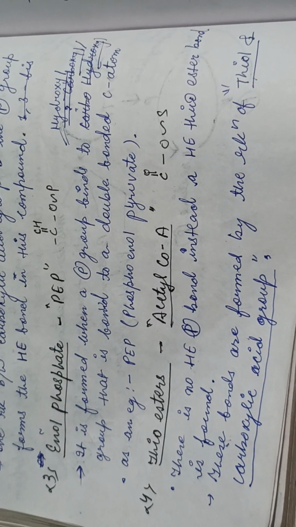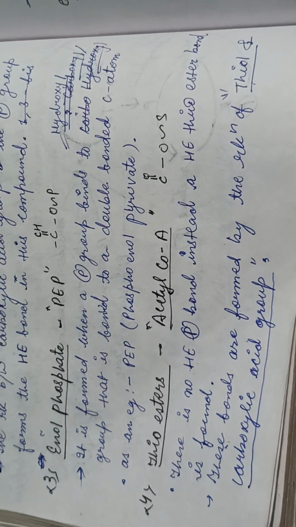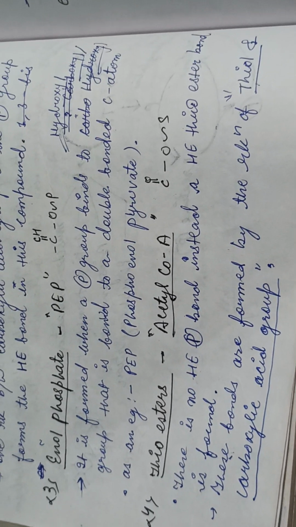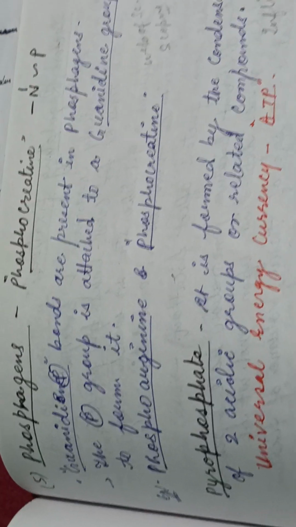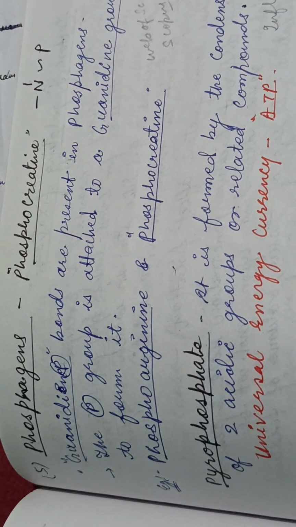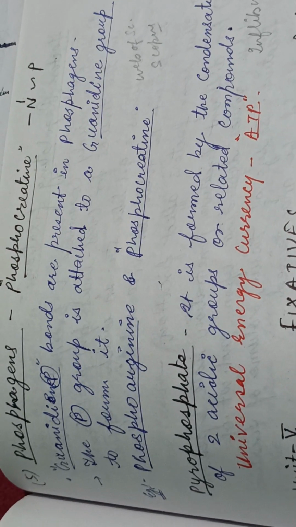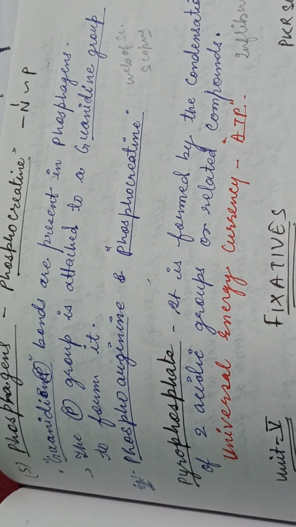Thioester, acetyl coenzyme A: there is no high energy phosphate bond. Instead, a high energy thioester bond is formed, and these bonds are formed by the reaction of the thiol and the carboxylic acid group. In phosphogens, guanidine phosphate bonds are present, and examples are phosphoarginine and phosphocreatine.